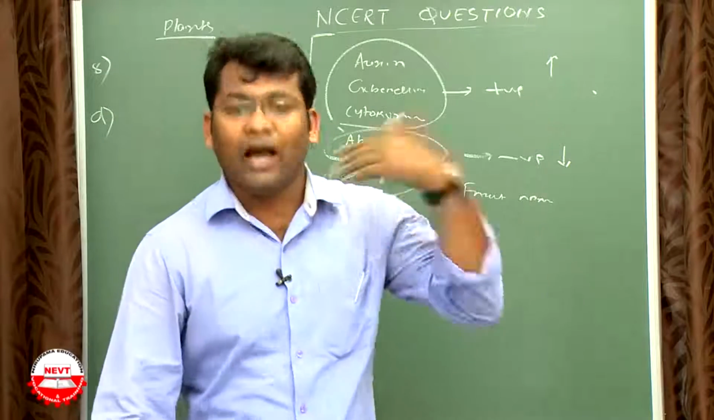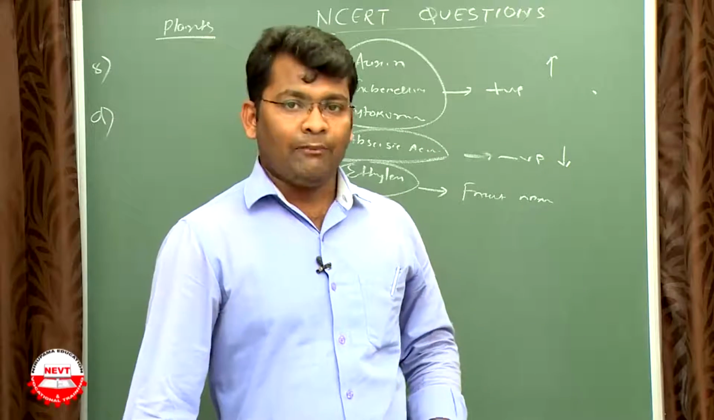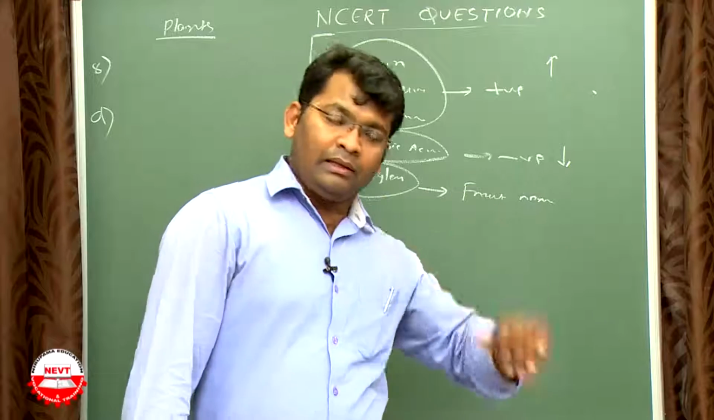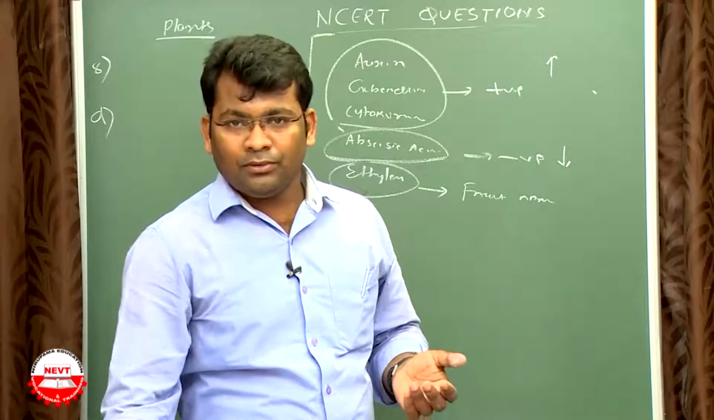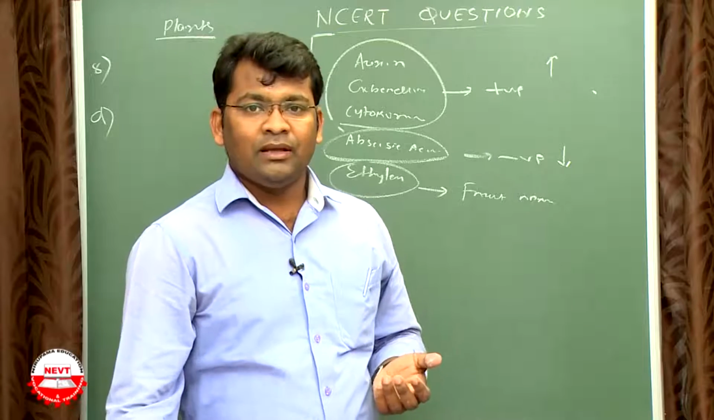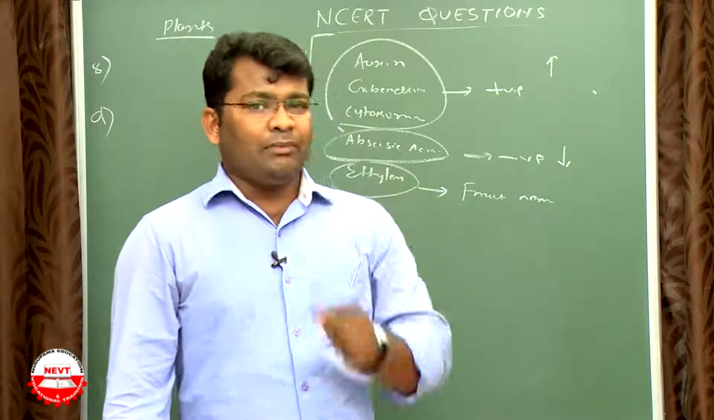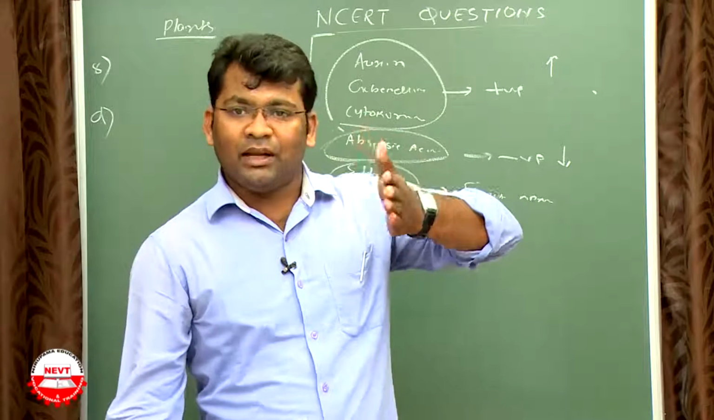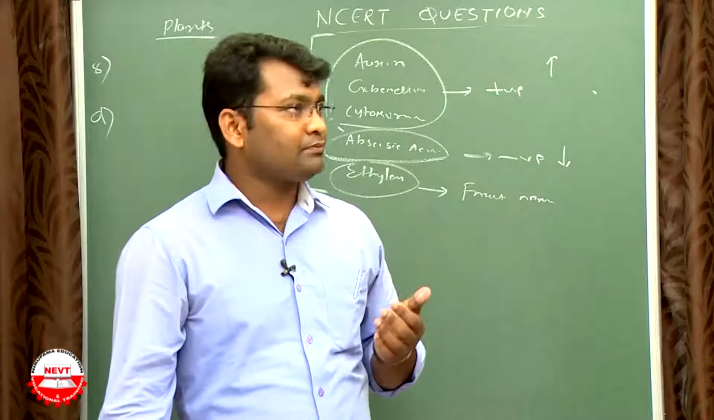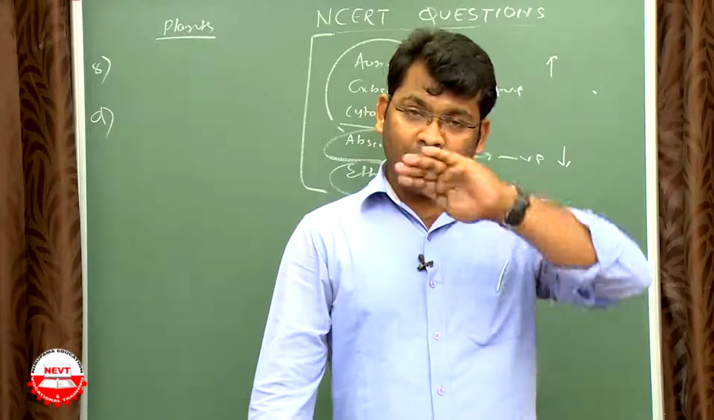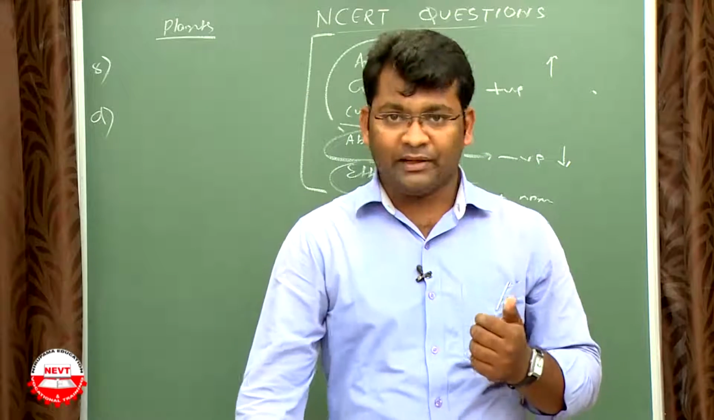If something is hyper, if more, that will hamper our body's physiological system. Hypo means it will be less, and that also causes disease. You see the glucose level in our body: if it is less than a certain level, it is called hypoglycemia. If it increases more than a level, that causes diabetes mellitus.